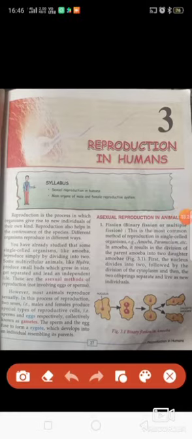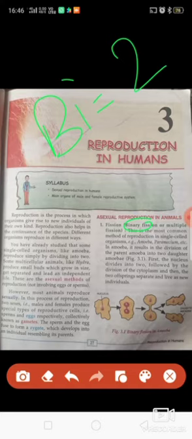Binary, bi means two, and multiple means many. So a single cell is there. The single cell is able to divide and form two cells. These cells again divide and they form more cells. So this is the way. If from one cell many cells are forming, then it is a multiple fission, and if two cells are forming, then it is a binary fission.